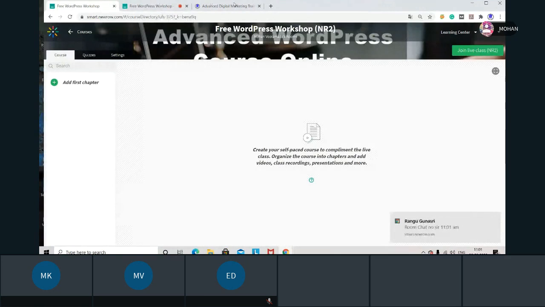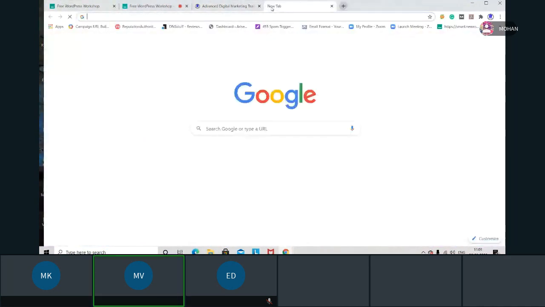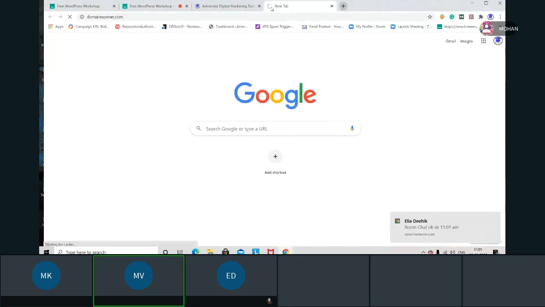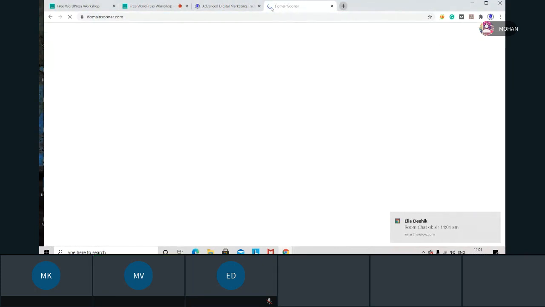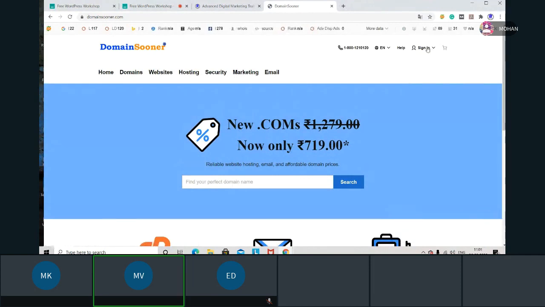So what we discussed in yesterday's class, the first workshop: the dashboard. We are in the middle of the domain and hosting section also. Yesterday there was a technical issue, so that's why that happened. I managed it already. I connected both the things.